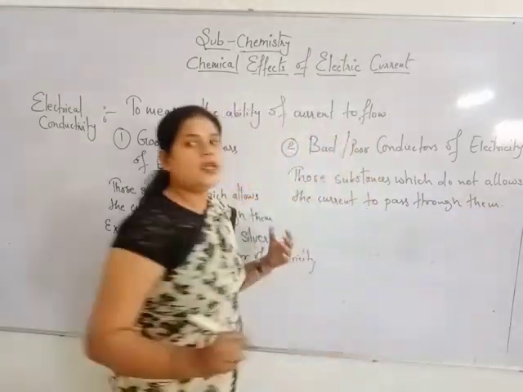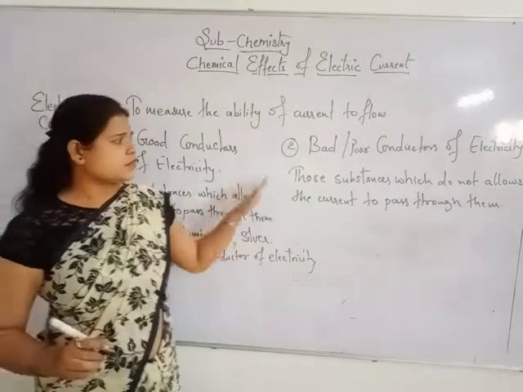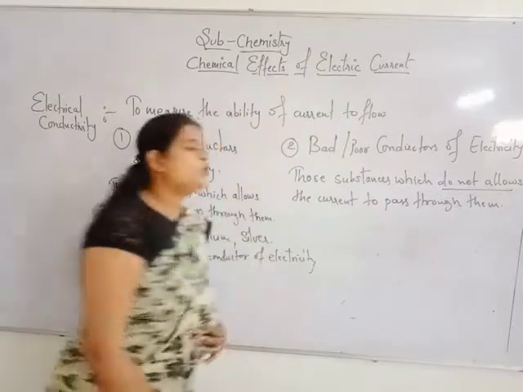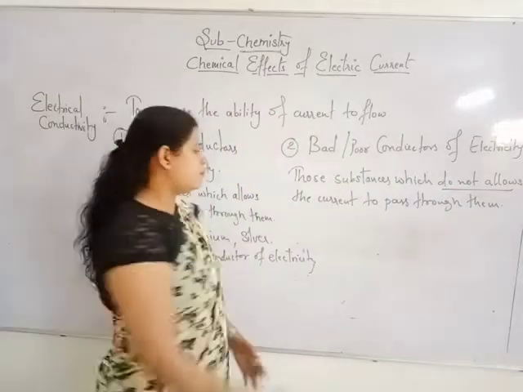So it is just the opposite, right? Those substances which do not allow the current to pass through them.